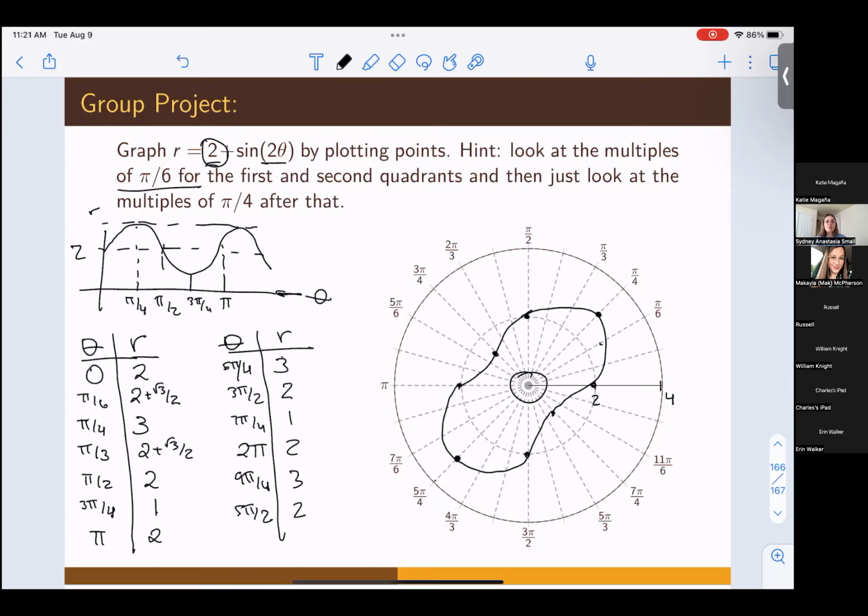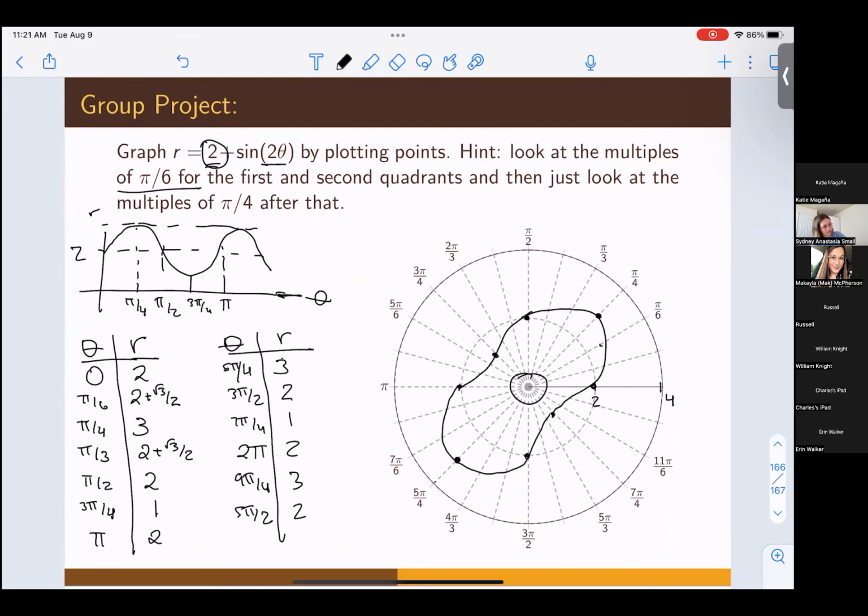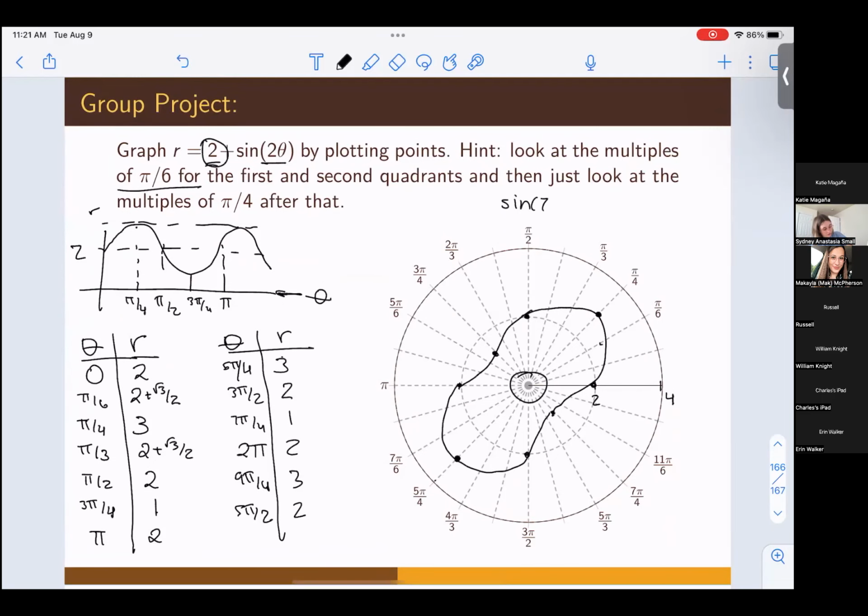It is a fun activity if you're ever really bored to just go on to Desmos or something and try graphing different variations of this. Like, I think sine of 7 theta, for example, is a flower graph that has seven different petals because there's a 7 in there. There's a bunch of really cool different shapes that change depending on slight teeny little changes to the equation. And I think they're cool to look at sometimes. So if you're ever bored or curious, you can go do that.